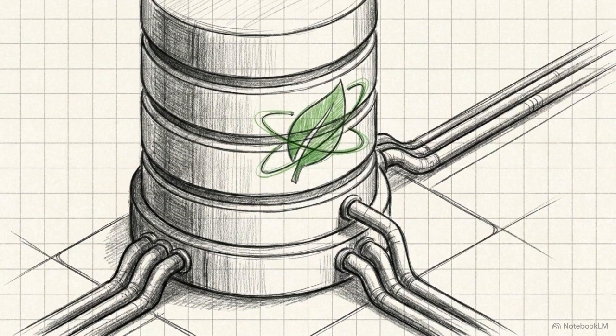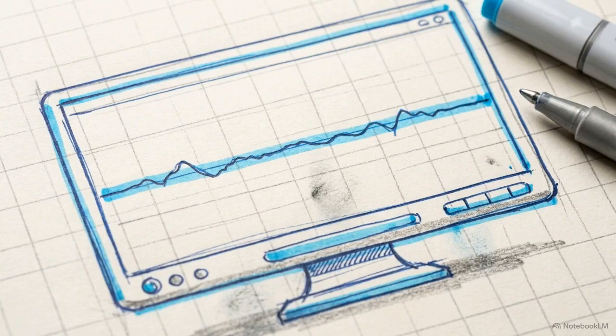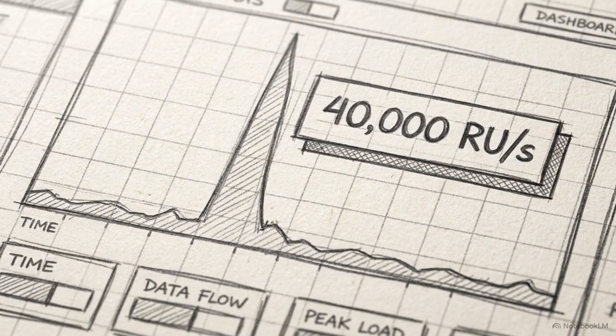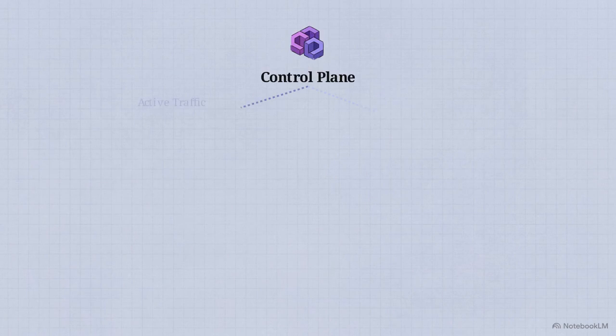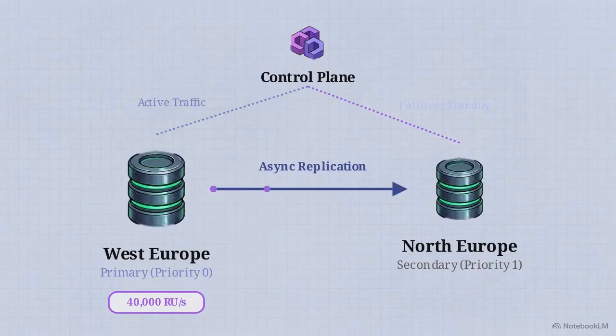Moving to the data layer, Terraform provisions the database backbone, a Cosmos DB account configured to use the MongoDB wire protocol. To handle severe spikes in GPS telemetry ingestion, this database is configured with an autoscale setting of 40,000 request units per second. For multi-region resilience, Terraform configures automatic failover routing, establishing West Europe as the primary database, with North Europe acting as the immediate secondary.